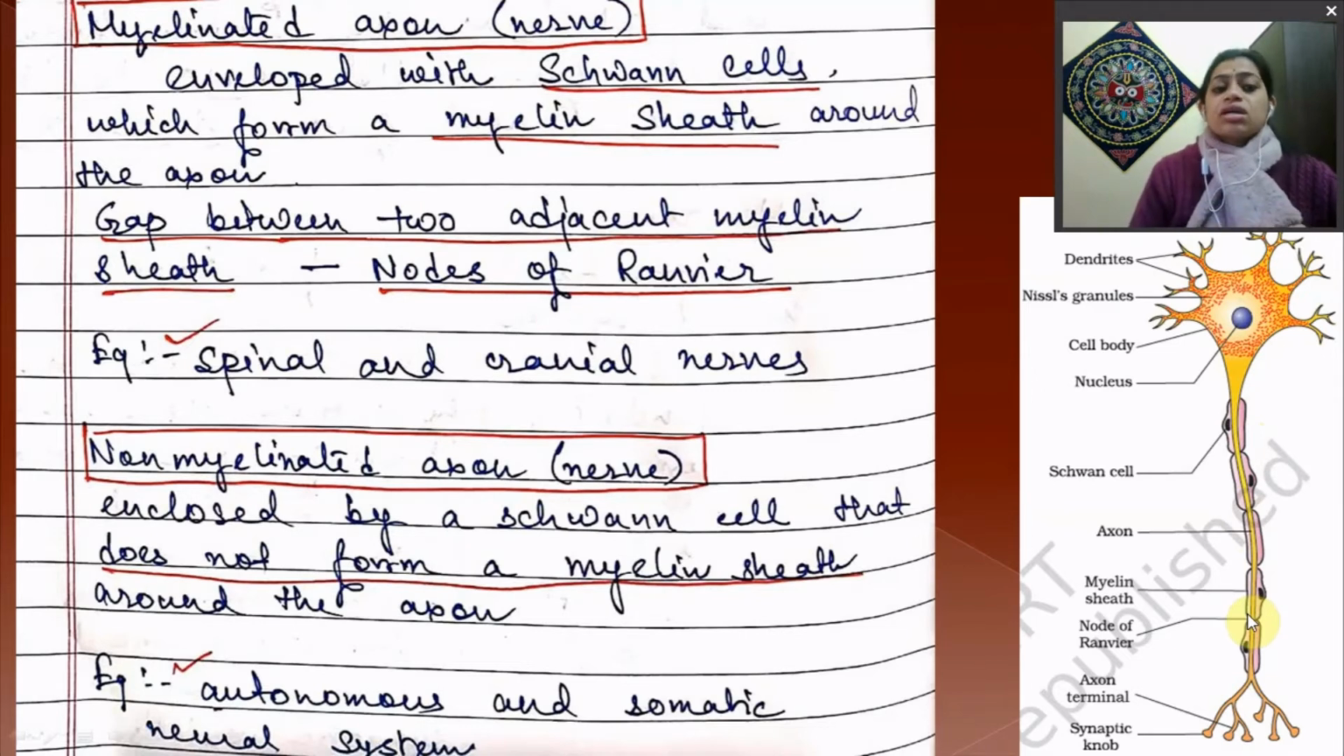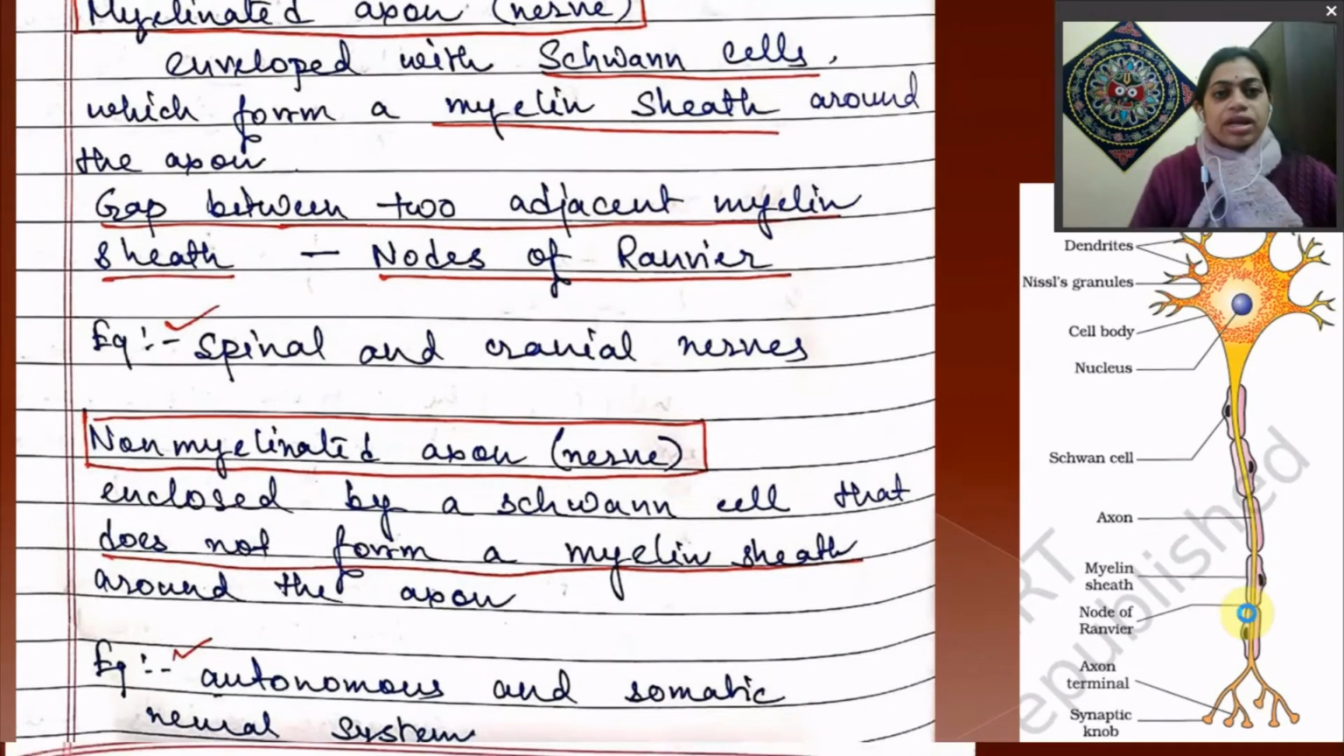An example is spinal and cranial nerves. Spinal and cranial nerves are mainly myelinated nerves. Non-myelinated nerves are enclosed by Schwann cells that do not form a myelin sheath. That means no myelin sheaths are there. An example is the autonomic and somatic neural system. The nerves which comprise the autonomic and somatic neural system do not have a myelin sheath around their axon, right?